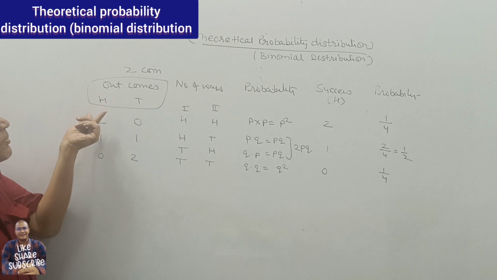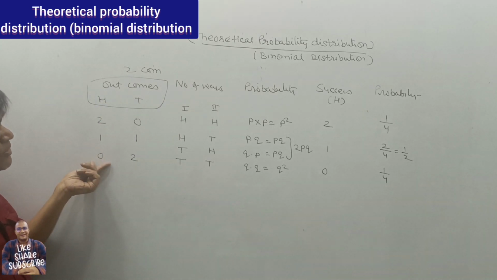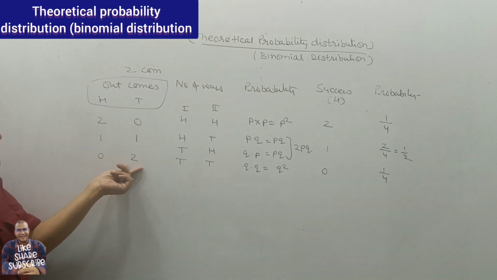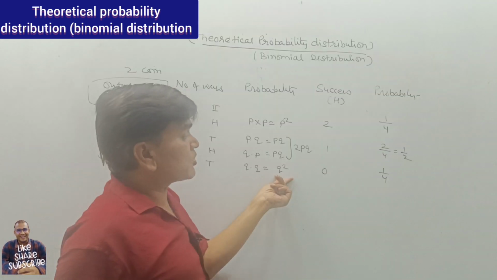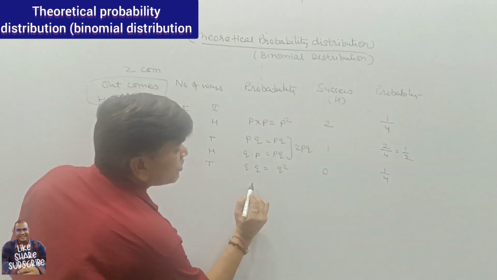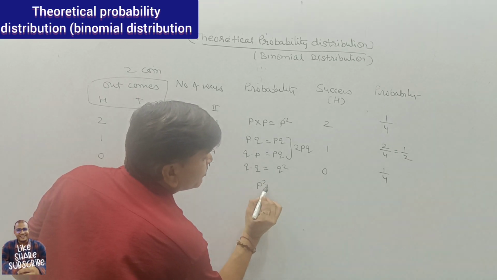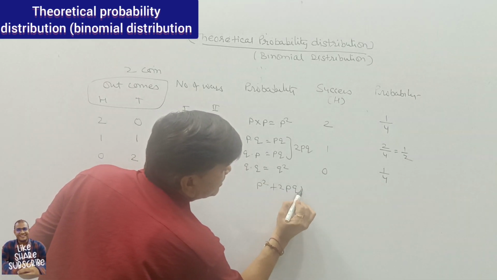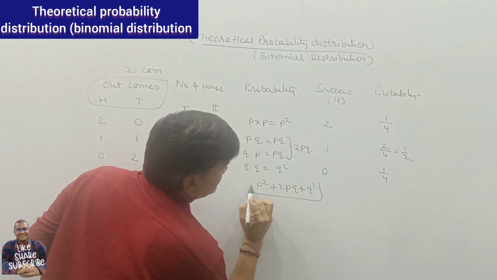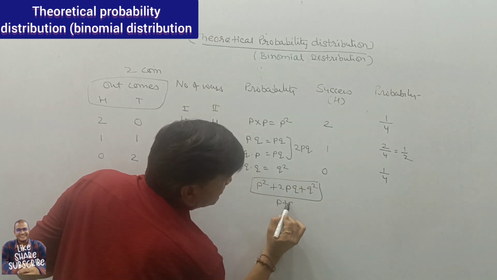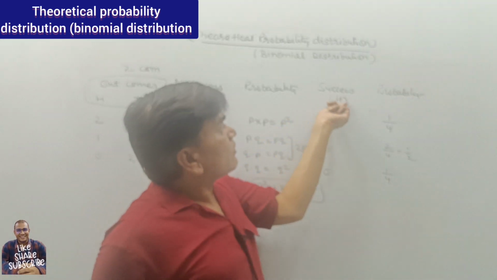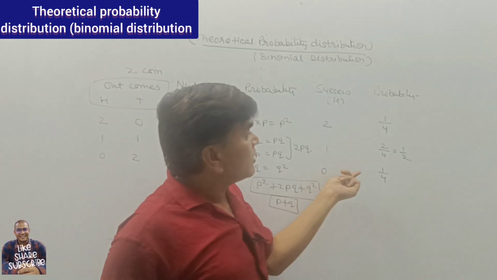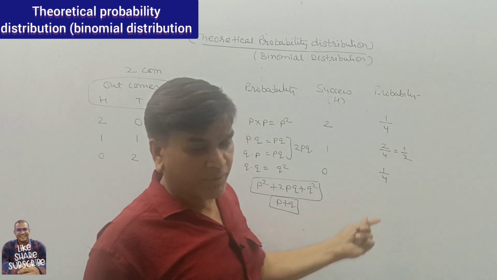Third condition, there may also be 0 heads, so both are tails. So tail in the first and tail in the second. So Q multiplied by Q, that is Q square. So for two coins we have P square plus 2PQ plus Q square, and if total is 1, that is P plus Q. Okay. So getting head is 0, so the probability is 1 by 4.